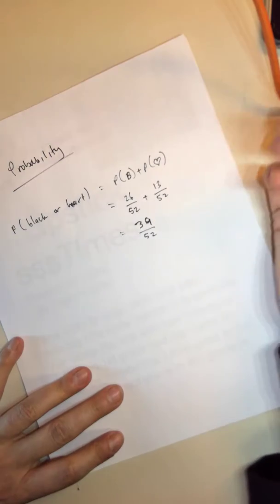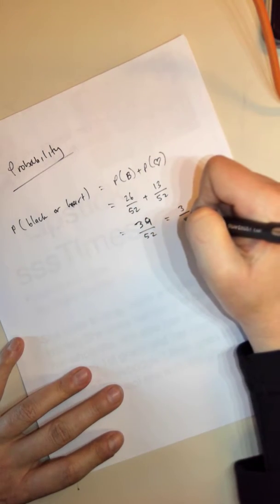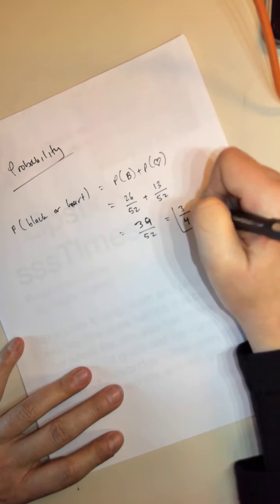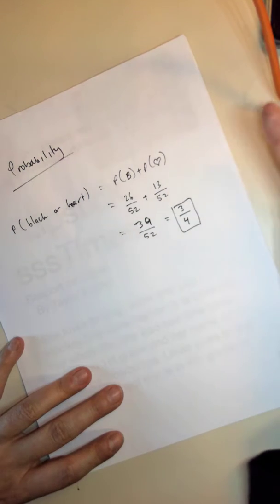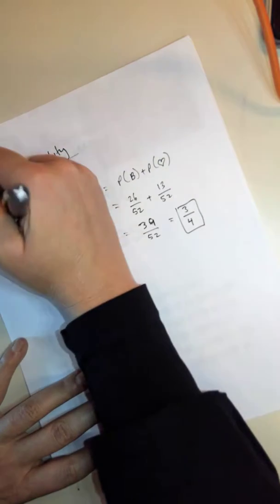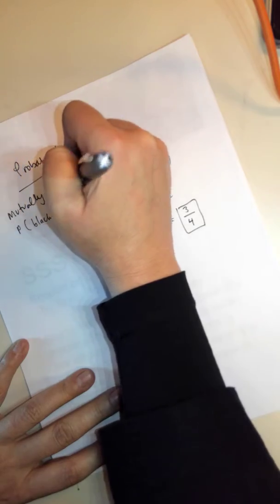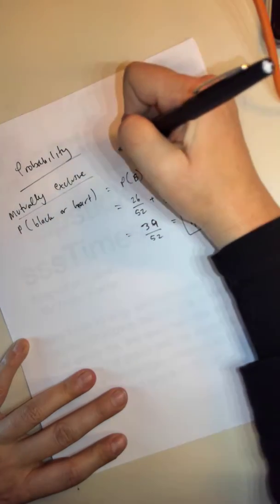If I divided the top and the bottom by 13, I'd get 3/4. So the probability of picking is actually 3 out of 4 cards. That's what 3/4 means too, a 3 out of 4 chance. So all right, this is when they're mutually exclusive. If you think about it, that's like a union, or like remember we said that was like or.